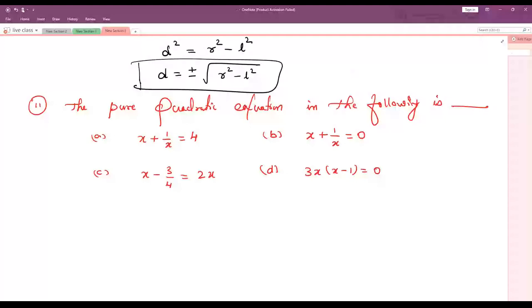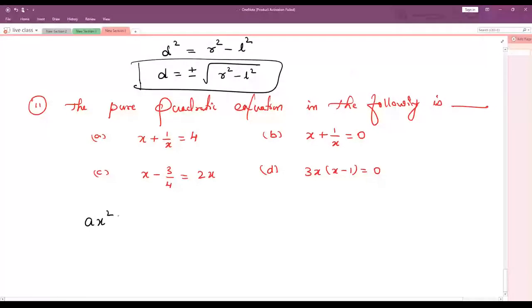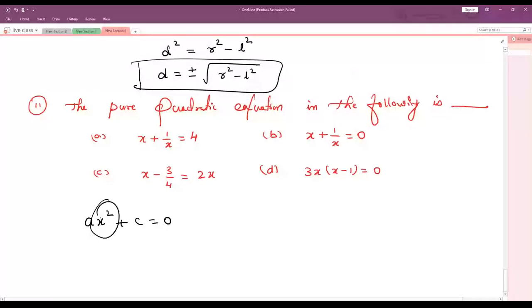No, child. Here, if you want to say pure quadratic equation, it should be in the form of ax square plus c equals 0, no? X power should be 2, no? But in this also, x power 1 is there, no?